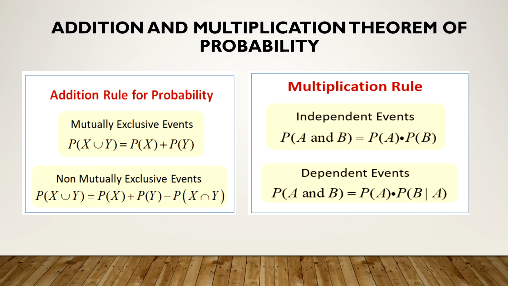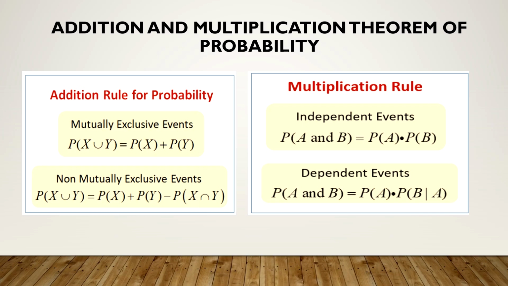Two things are there: addition rule for probability and multiplication rule for probability. Addition rule basically applies to mutually exclusive events, just now we have seen, where they cannot occur together, means intersection is 0. So addition rule says that P of X union Y is P of X plus P of Y if the events are mutually exclusive. And obviously if they are not mutually exclusive, P of X union Y is P of X plus P of Y minus P of X intersection Y.